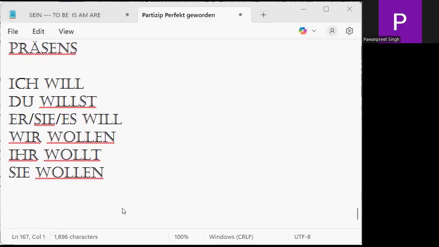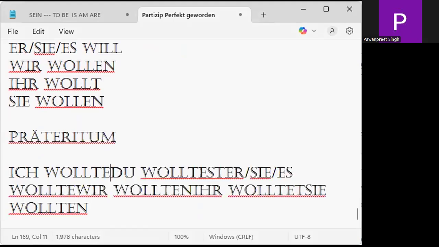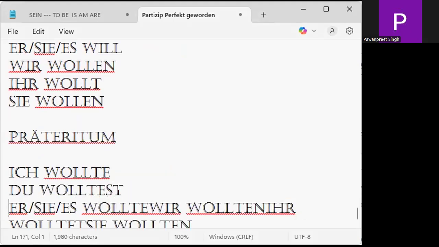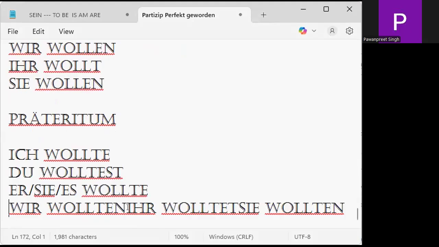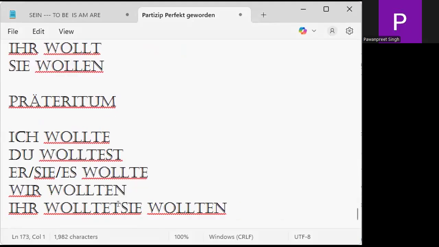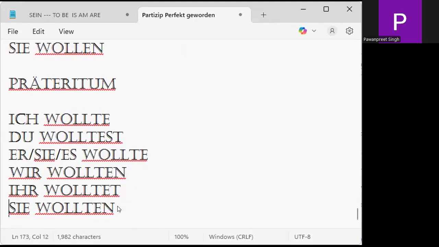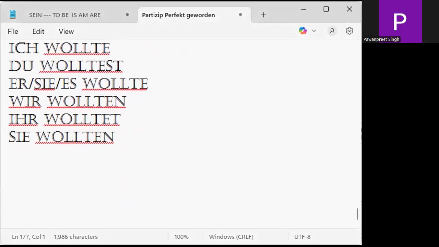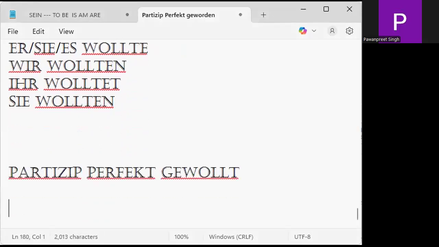Präteritum is past. Ich wollte, du wolltest, er, sie, es wollte, wir wollten, ihr wolltet, and sie wollten. Is it clear to you? And the participle perfect is gewollt. The participle perfect is gewollt.